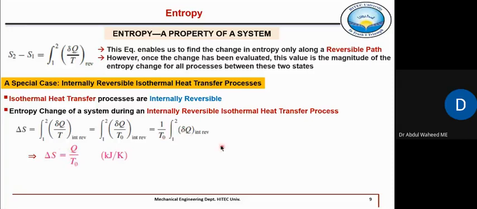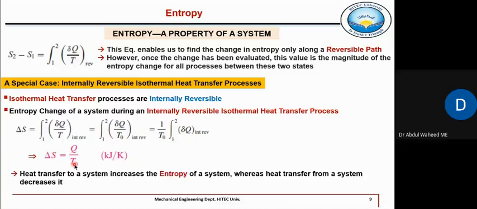The integral is easy to evaluate because here T is constant. At a constant temperature, heat is transferred, either absorbed or rejected. So this del Q will be simply Q divided by T naught. That's how the heat transfer at a constant temperature can be used to calculate the entropy.